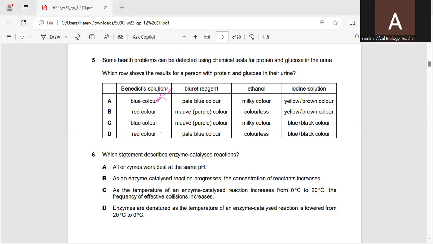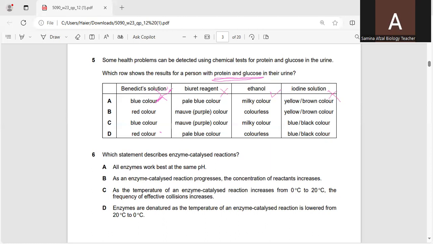Biuret reagent, pale blue color, protein is absent. Ethanol, milky color, it means ethanol is present. But we are making tests for protein and glucose. We want to know the presence of protein and glucose. Milky color means fats and lipids. Iodine solution, yellow brown color, means starch is also absent. So option A is not the correct option.